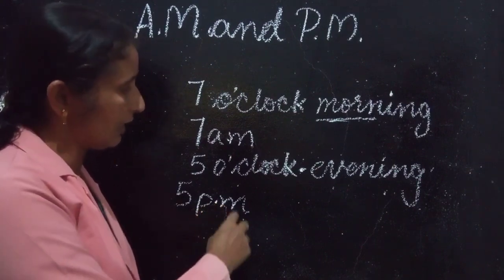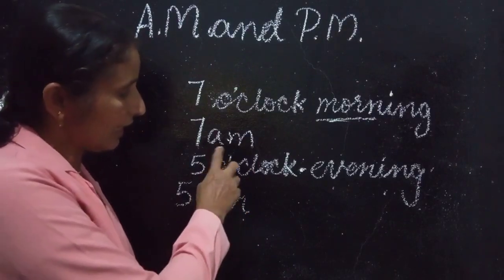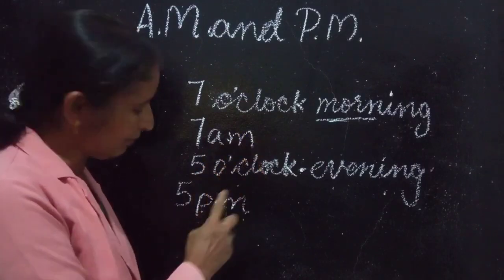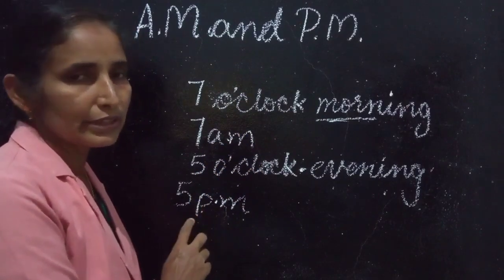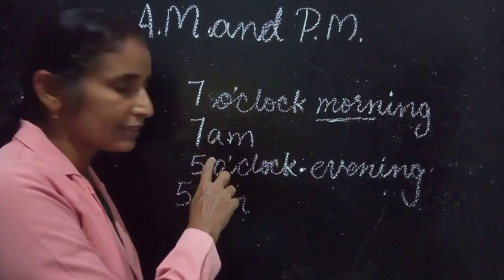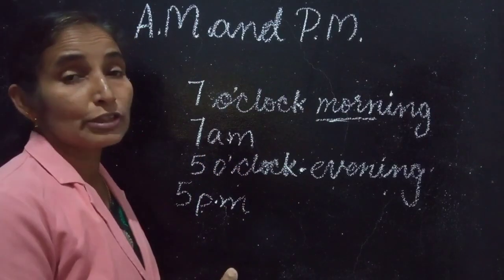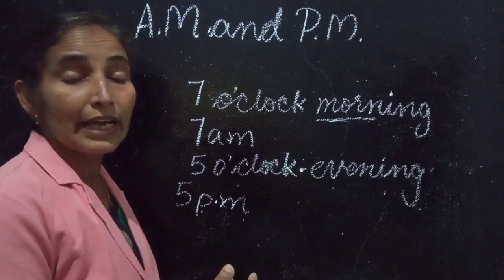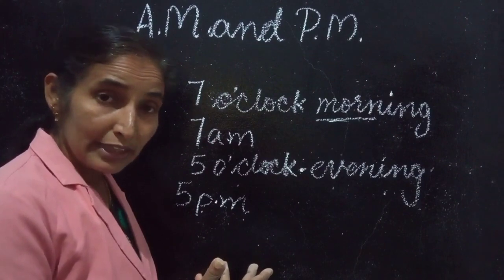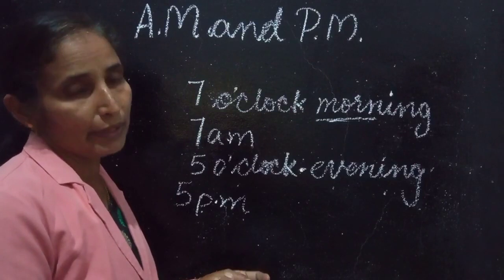Always we are writing AM and PM only. The full form of AM is anti-meridian and PM is post meridian. So the morning time is AM and the evening time is PM. You are going to sleep at 9 o'clock at night. Is it AM or PM? Night time. Very good. It is PM. Night is PM.